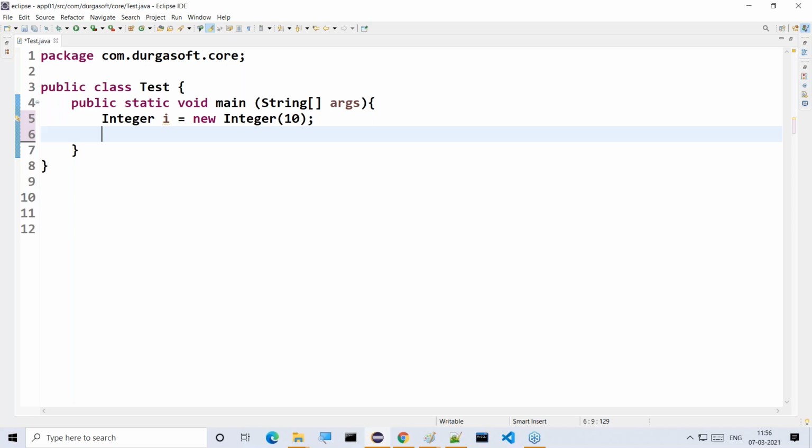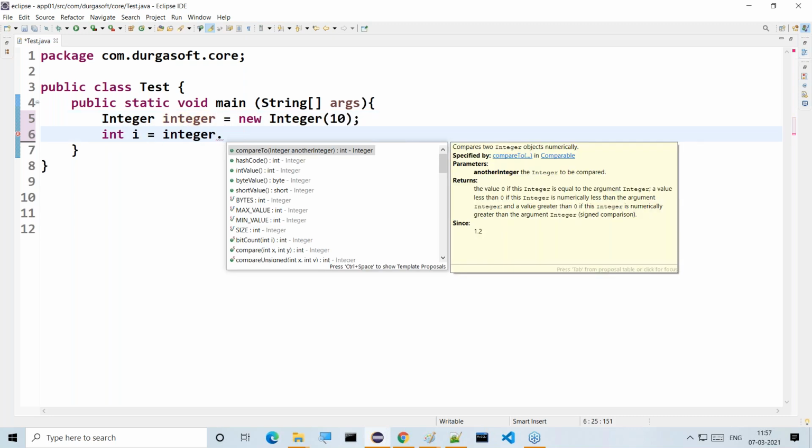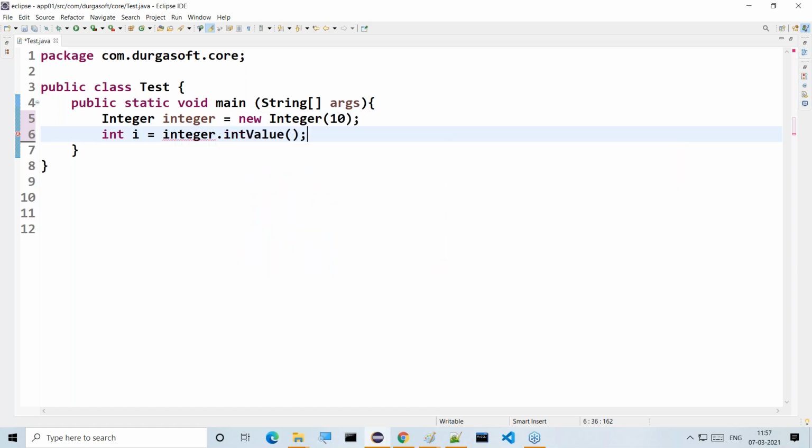Then what I am going to do now is int i is equal to Integer dot int value. The int value method exists, that means XXX value: byte value, short value, int value, long value, float value, like this. Here we are using int value.